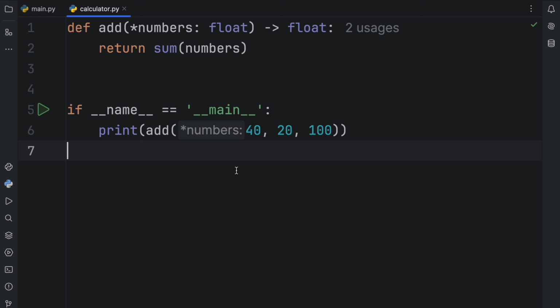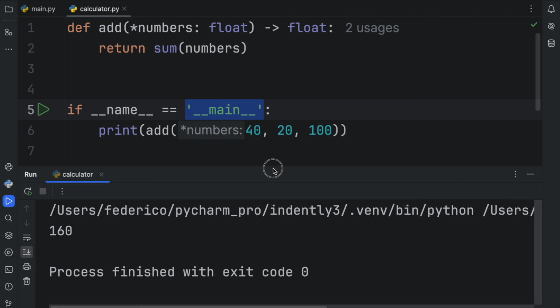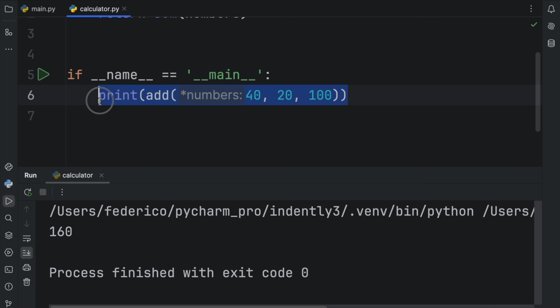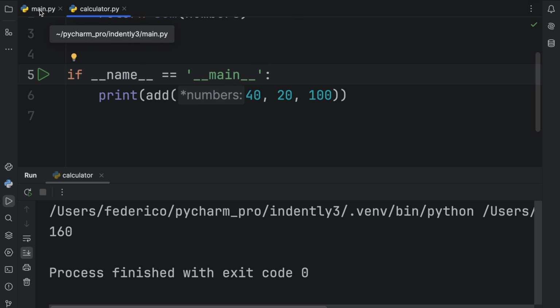And to explain what this does in simple words, when you run a script directly, the script is named __main__. So calculator in this case will be main if we run the script directly. And to run it directly, you right click on it and you tap on run. Now we are running this script directly, which means this code will be executed because the name is main. Don't be fooled by the file that is called main. That's not what it's looking for. It's looking for the file that you are currently running. So main in this case is going to be our module, the one that we're currently running.